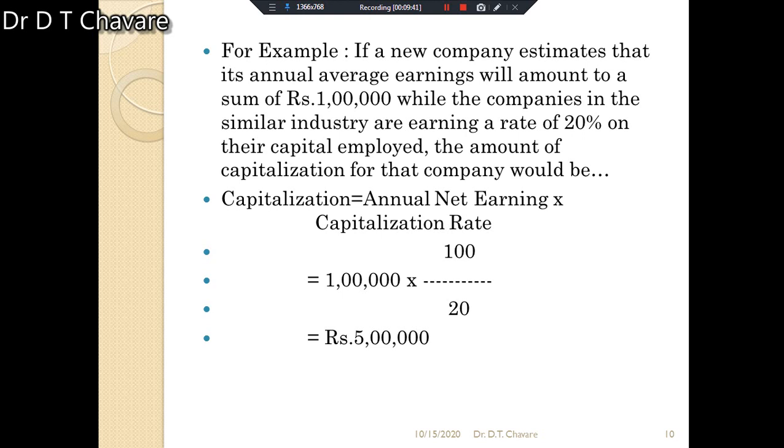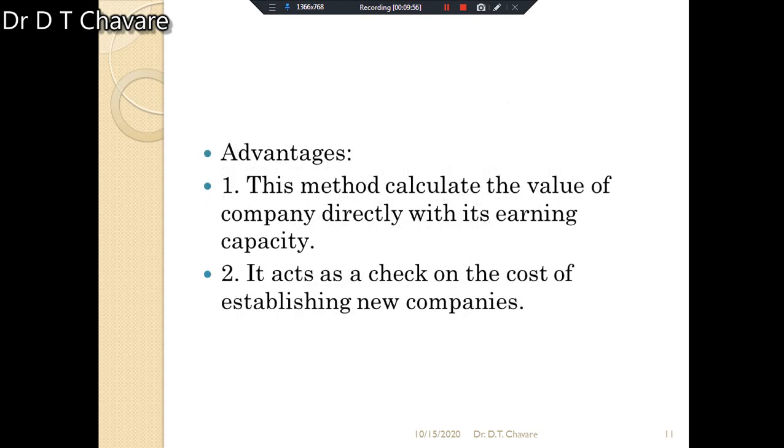Annual net earning is given here, rupees 1 lakh, and the capitalization rate is 20%. It means that rupees 5 lakhs is the amount of capitalization.